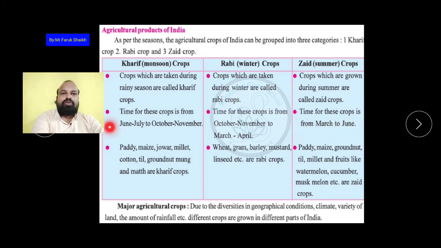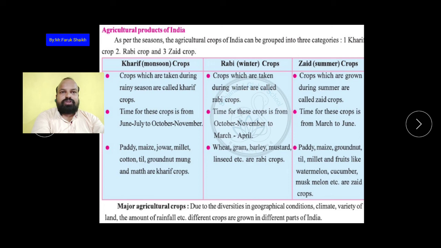यानी कि मार्च से स्टार्ट होगा तो यहाँ पे जून है ना, zaid crops का टाइम, that is March to जून. Is it clear? So the whole year is completely divided into three types of crops: kharif crops, rabi crops, and the zaid crops. And what types of crops are carried out in the zaid crops? So the paddy, maize, groundnut, til, millet, and fruits like watermelon, cucumber, muskmelon, etc. are zaid crops. The fruits also during the summer season.